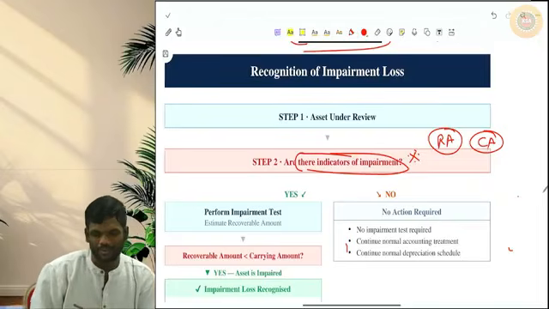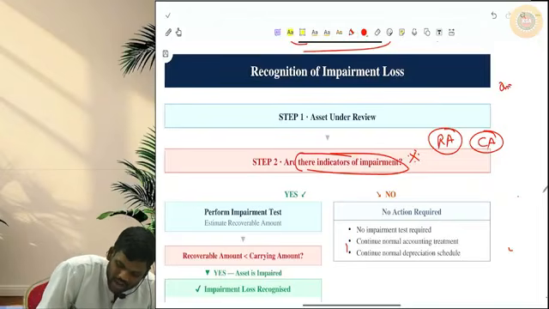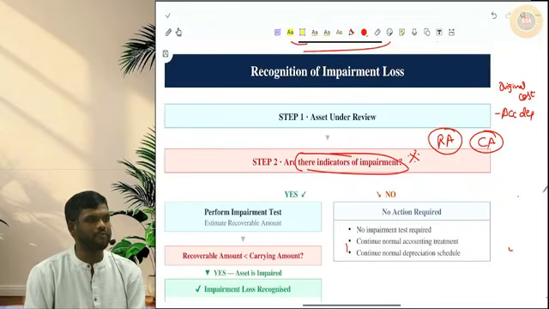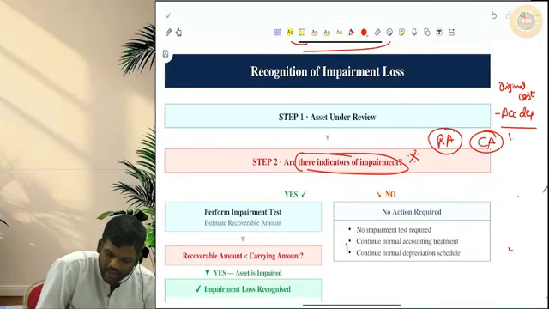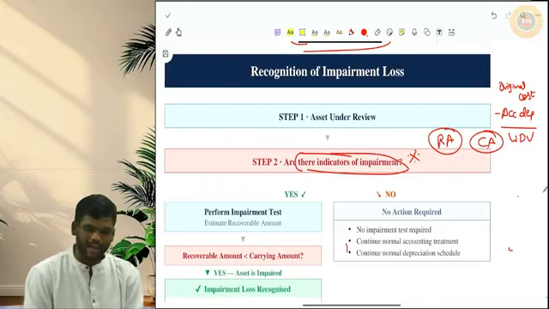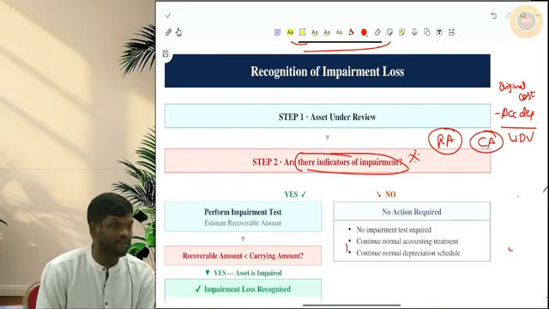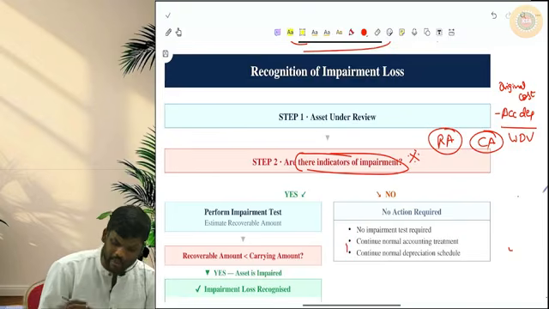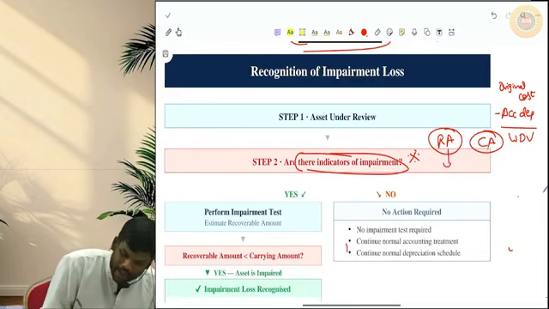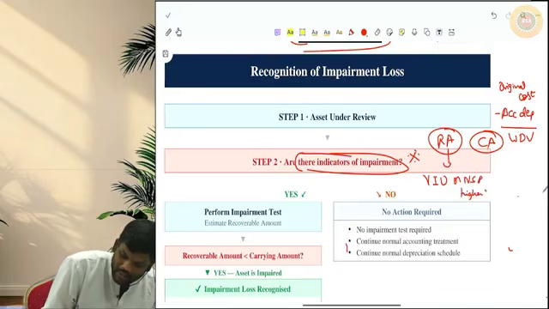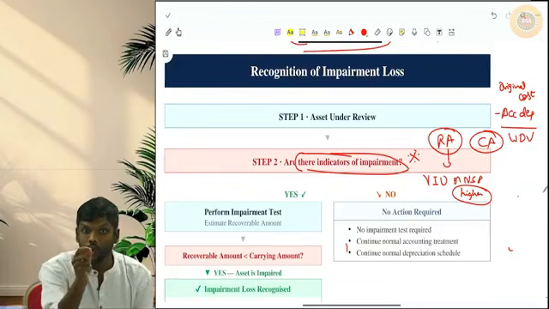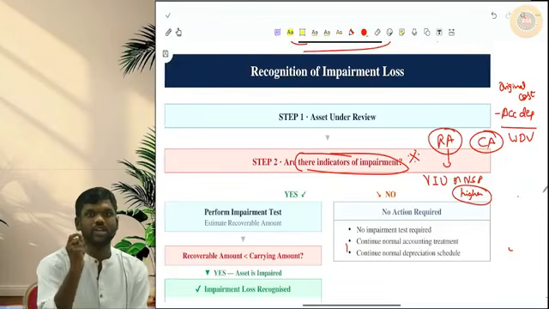Sir, now what is carrying amount? Very, very simple. It is original cost minus accumulated depreciation. Whatever you get after subtracting depreciation, that WDV or book value or carrying amount, will be compared with recoverable amount. Sir, what is this recoverable amount? AS-28 says recoverable amount is value in use or NSP, whichever is higher. Remember, whichever is higher.